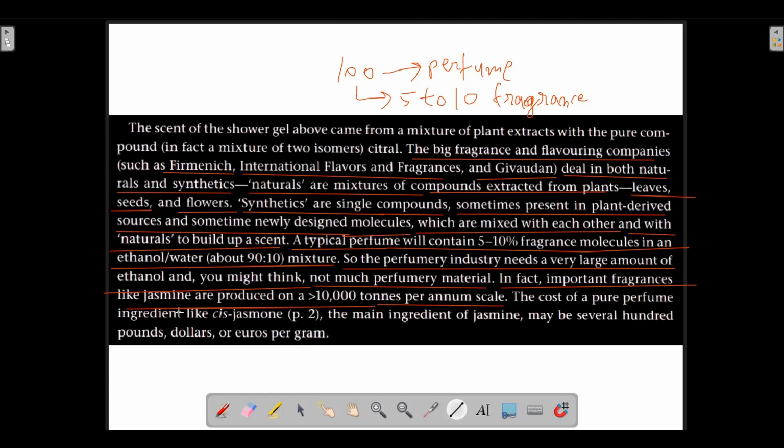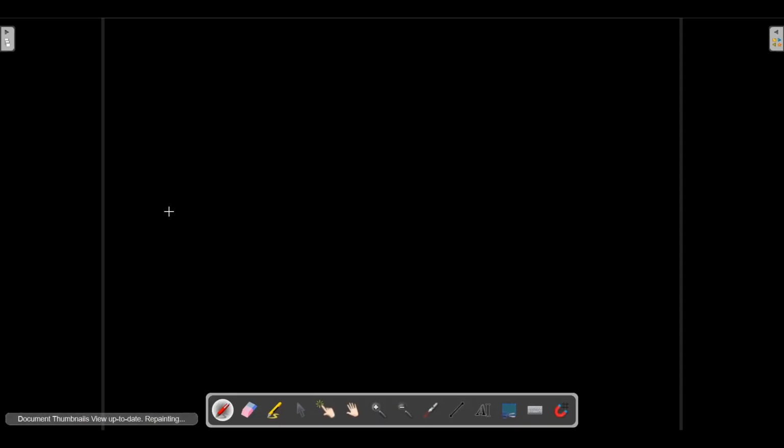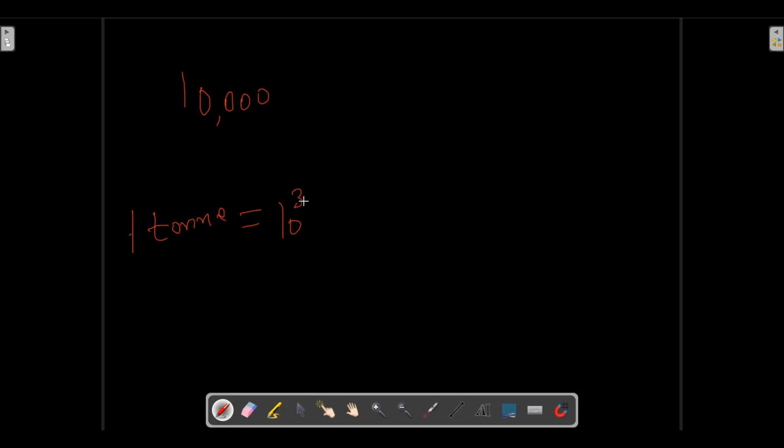What does 10,000 tons mean? Let us understand. 1 ton is 1,000 kg, just remember this. 1 ton is 10 to the power 3 kgs. 10,000 tons is 10 to the power 4 tons, which implies 10 to the power 7 kgs.